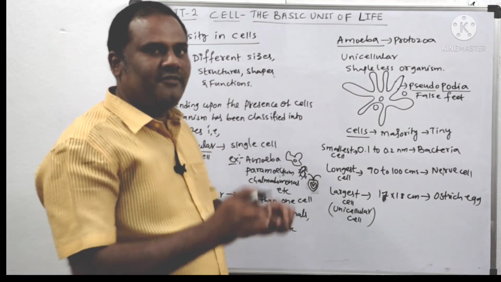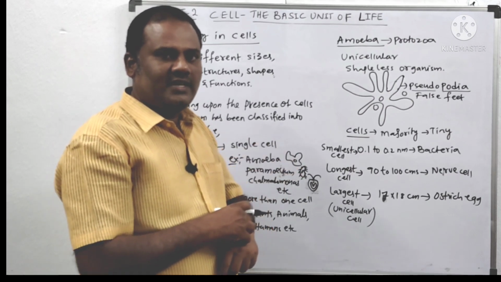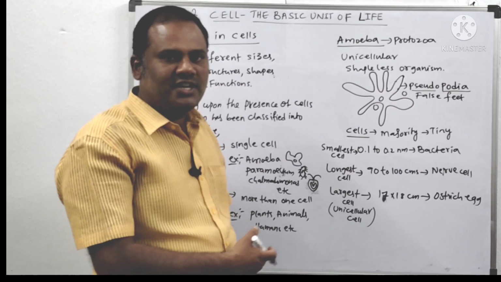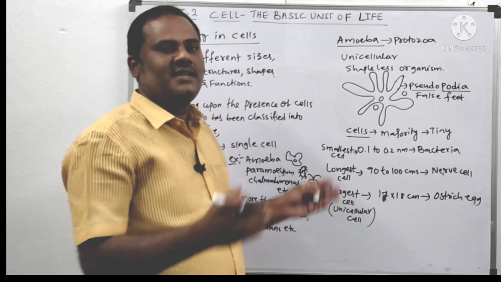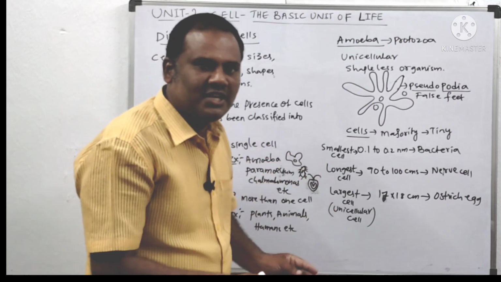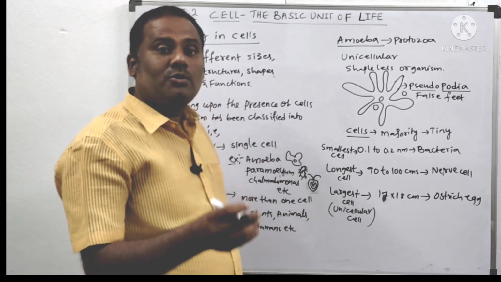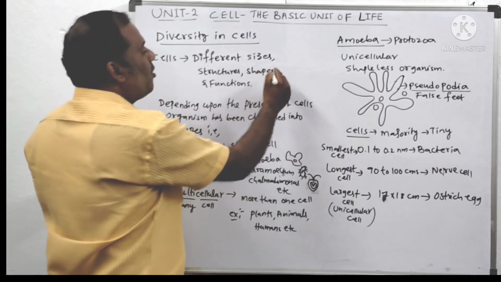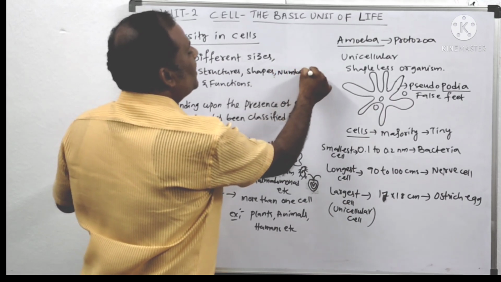In the beginning I told you different cells have different functions. For example, a skin cell has the function of excreting sweat, whereas digestive cells are useful for the process of digestion. So cells are diversified in shape, structure, function, or size. But not only this, they also diversify in their numbers.